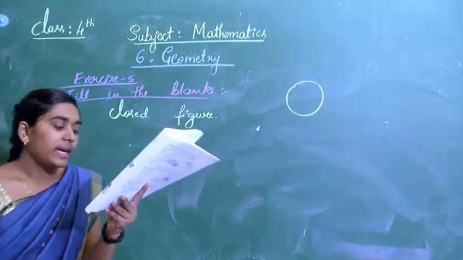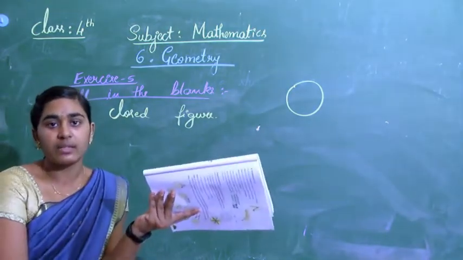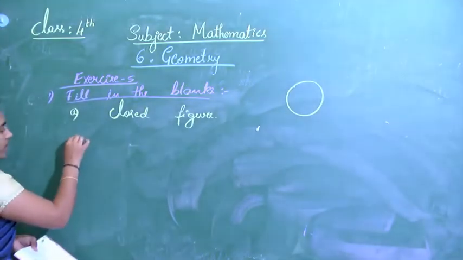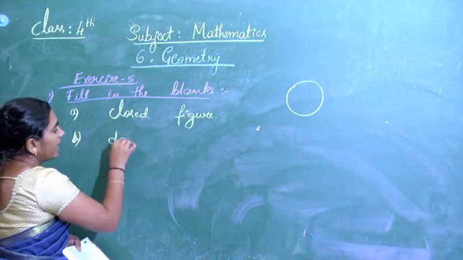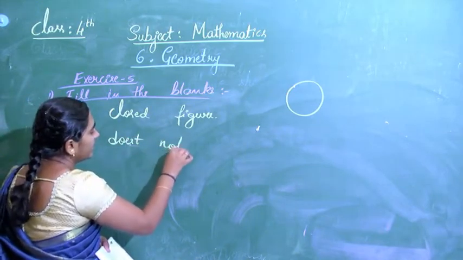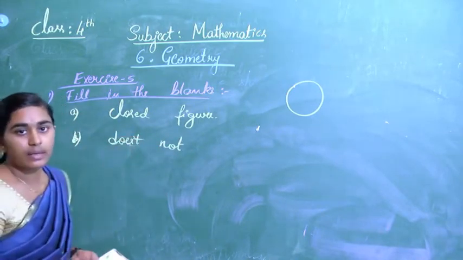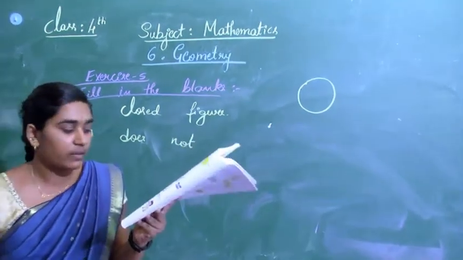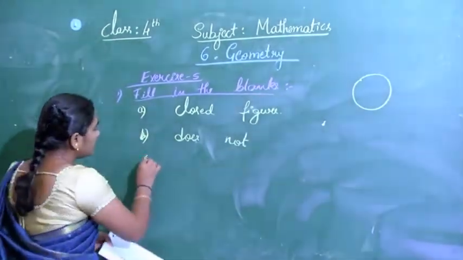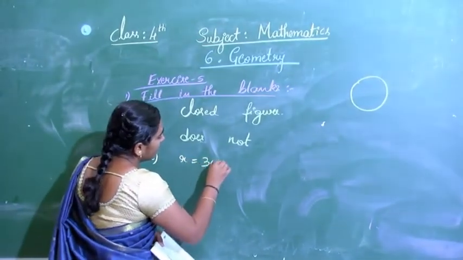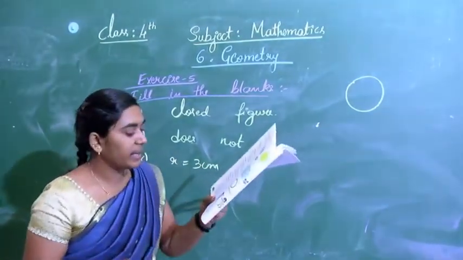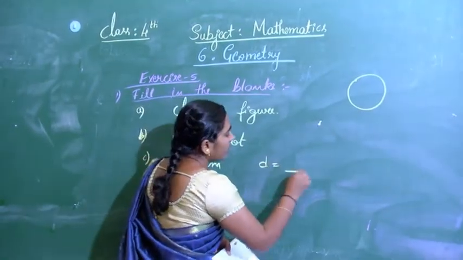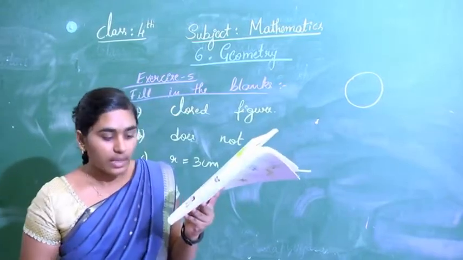Now the second one: a circle does not have straight lines, right? That is the answer, correct? The circle does not have straight lines. And the third one: if the radius of the circle is 3 centimeter, then what is the diameter they are asking? What is the diameter of the circle?